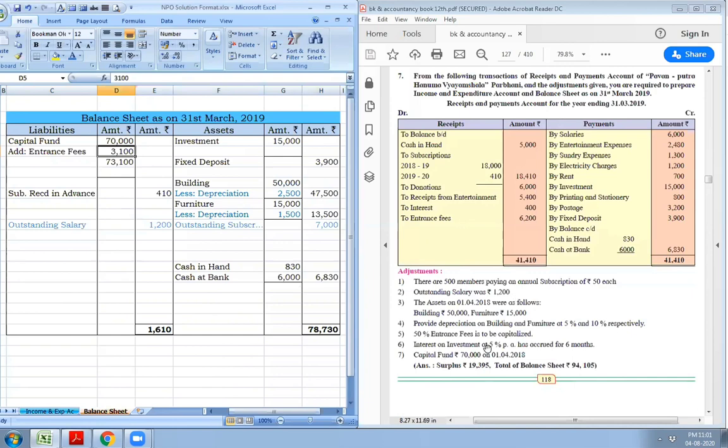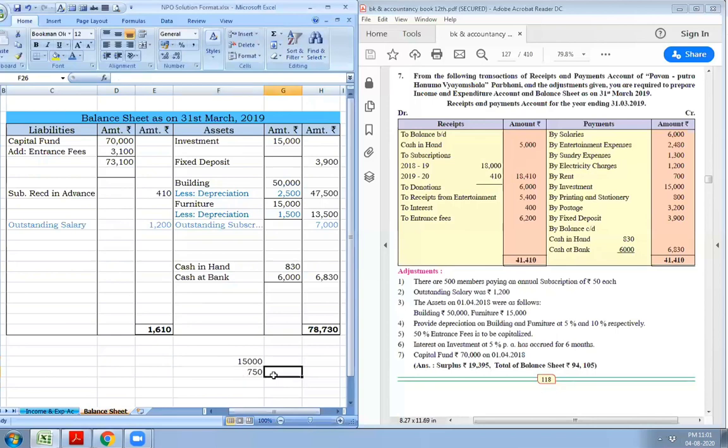Next is interest on investment at 5% per annum has accrued for 6 months. Amount of investment given is 15,000. So on 15,000, if you calculate 5%, the answer is 750 for the entire year.